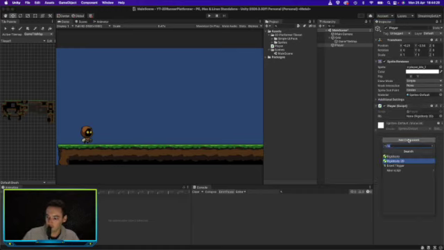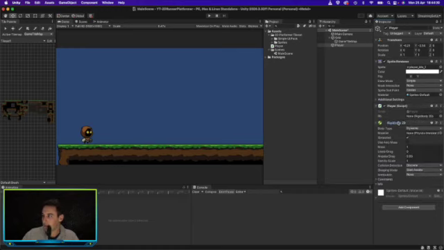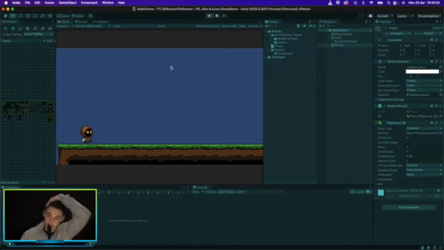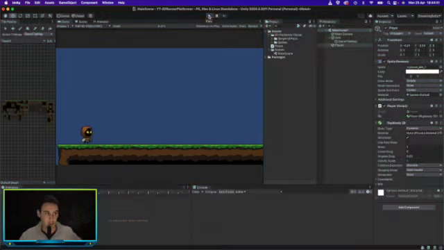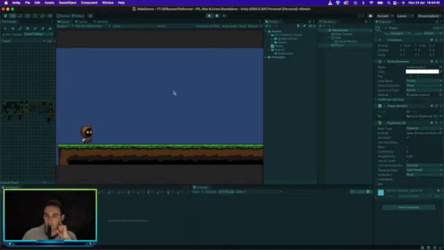We need to add a 2D rigid body because this is a 2D game, and then reference that into the rigid body. Now this should work. There you go, we've got some movement, but we don't have any restrictions on the player, so let's try that again.